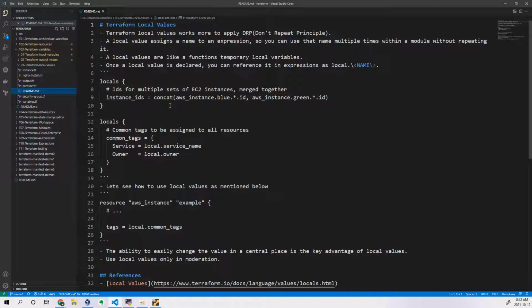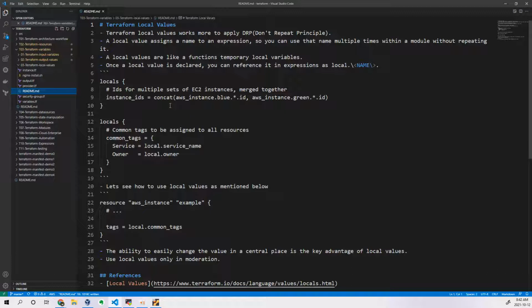Whatever you want to write, you will just write it the same way. In locals, you will write your list of tags. Now wherever you want to write the tags, instead of writing the whole tags, you will call this particular local value. Automatically, all these tags will be added to whichever resource you are trying to create.